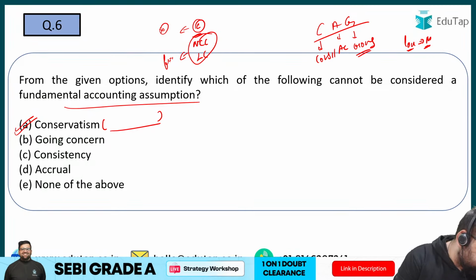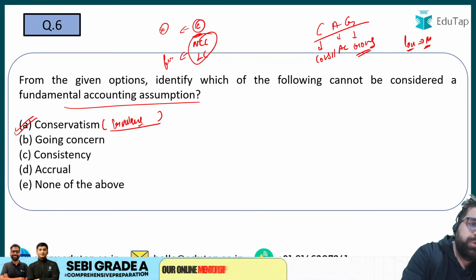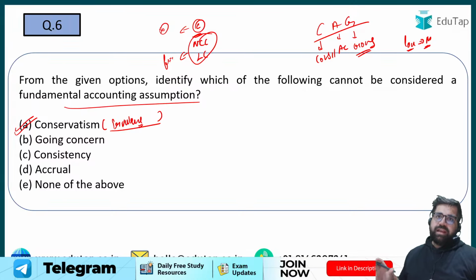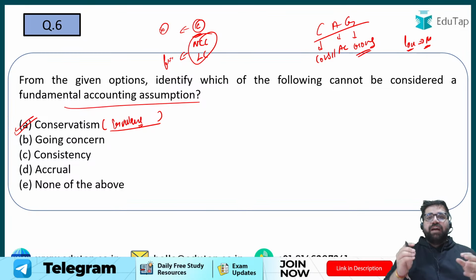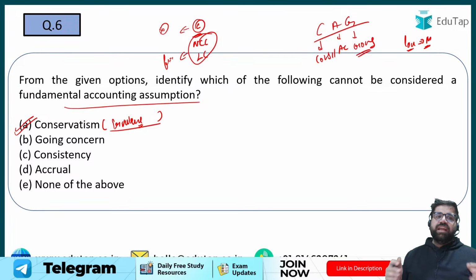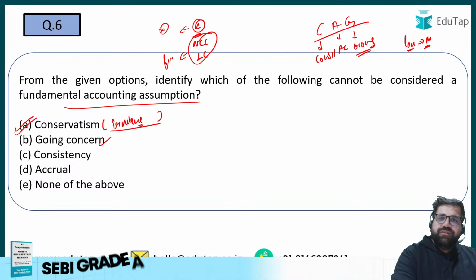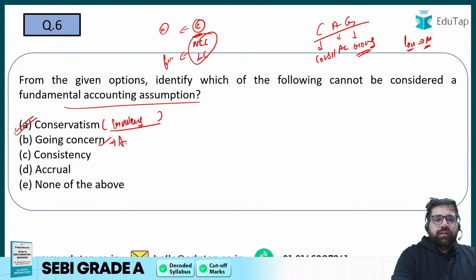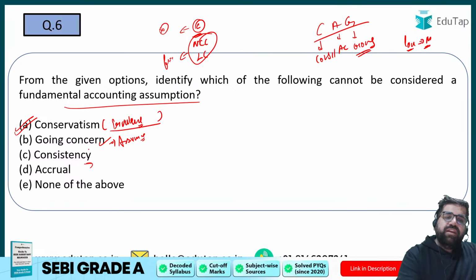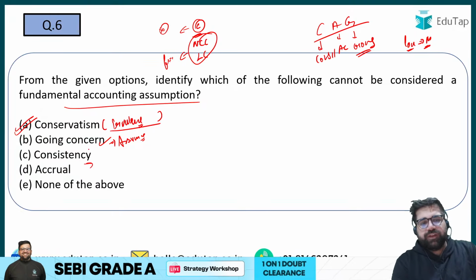Yes, please answer question number 6. Yes, this is known as the principle of prudence. Principle of prudence means that I will try to make sure that I play safe against all the losses, but I will not overestimate my profit. So it's like a kind of hedging behavior if you know finance. Going concern is a fundamental principle wherein you assume that your business will continue for as long as possible. Consistency is following one particular principle over the same number of years.